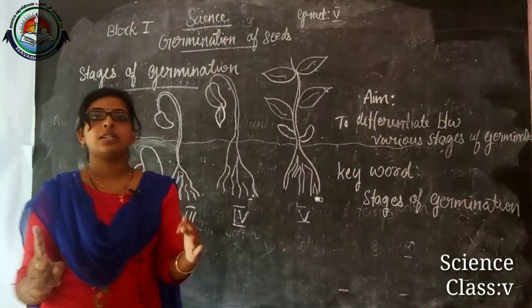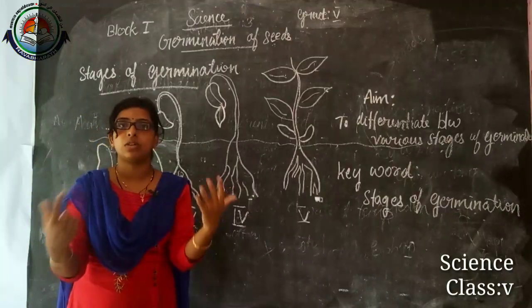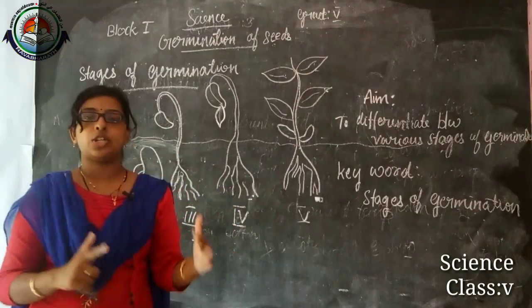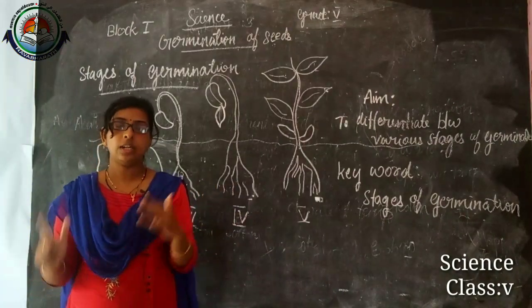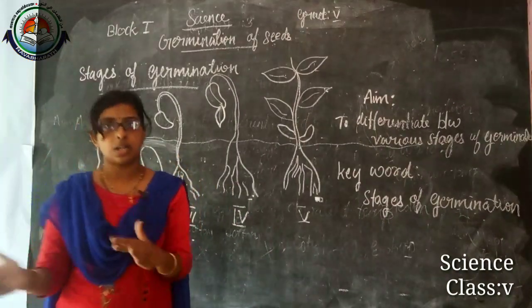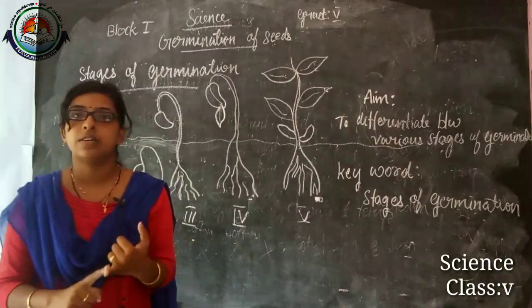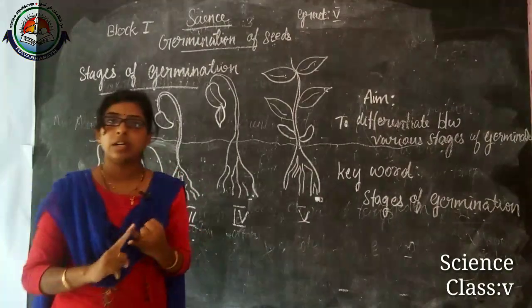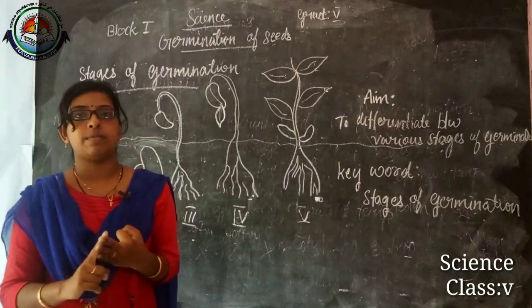Then we learned about germination of seed. What is germination? The transformation of a seed to a seedling under appropriate conditions. Then we learned the necessary factors for germination: presence of moisture, air, and right temperature.